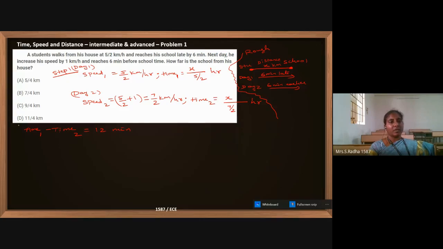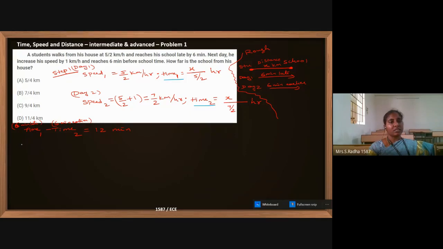Understood what I am trying to do? It is 6 minutes late, and second case it is 6 minutes earlier, and if I make the difference, that is 12 minutes. Already we have done with some equations for time 1 and time 2. This is time 1, this is time 2. I will just use them.